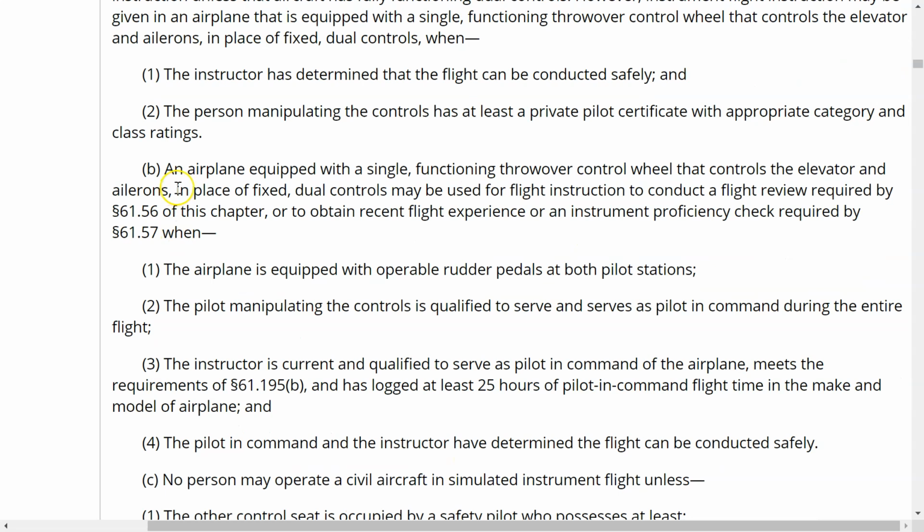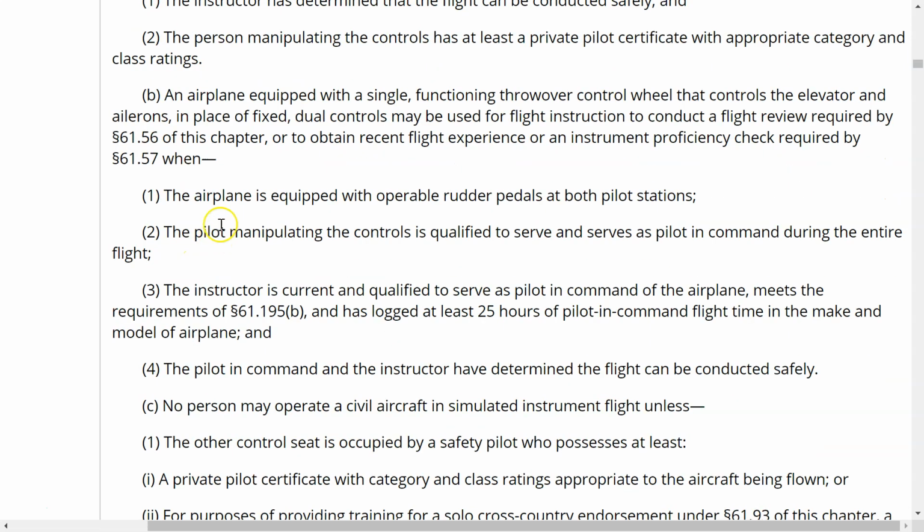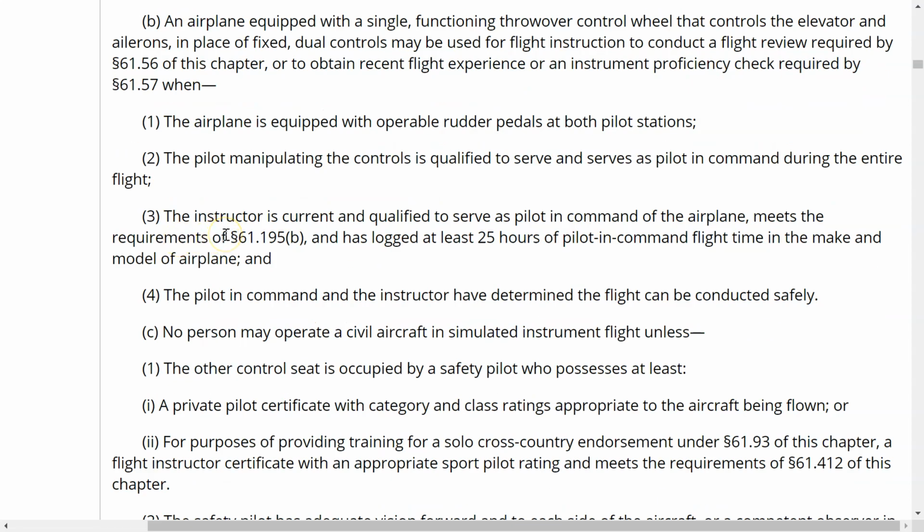Let's look at B. B says an airplane equipped with a single functioning throwover control wheel, like we just looked at, that controls the elevator and ailerons in place of fixed dual controls may be used for flight instruction to conduct a flight review required by 61.56 or to obtain recent flight experience or an instrument proficiency check required by 61.57 when the airplane is equipped with operable rudder pedals at both pilot stations and the pilot manipulating the controls is qualified to serve and serves as pilot in command during the entire flight, and the instructor is current and qualified to serve as pilot in command, meets requirements of 61.195, and has logged at least 25 hours of pilot in command time in the make and model of airplane, and the pilot in command and the instructor have determined that the flight can be conducted safely.